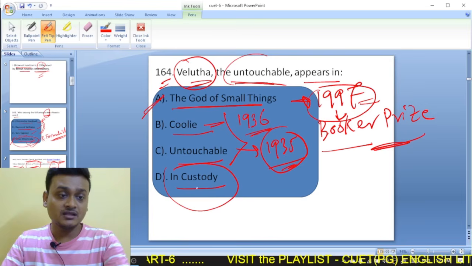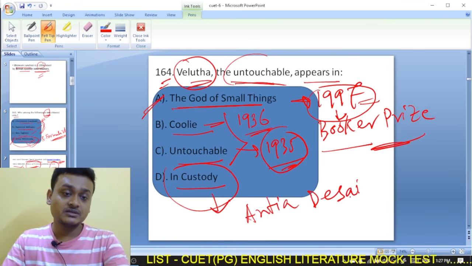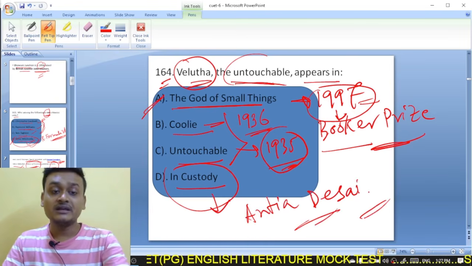Whereas In Custody is another work, written by Anita Desai. Anita Desai has written this novel, In Custody. In Custody is another novel that was written by Anita Desai.